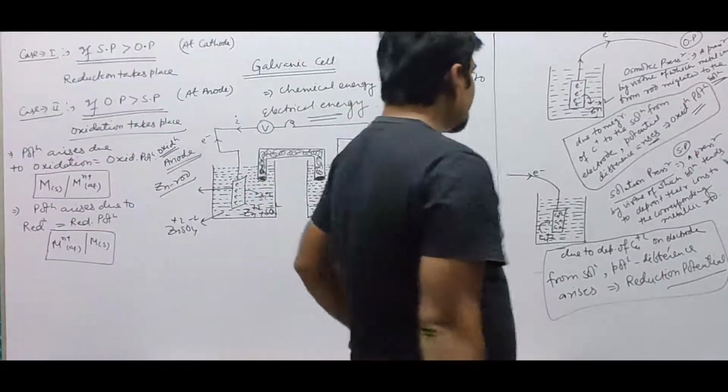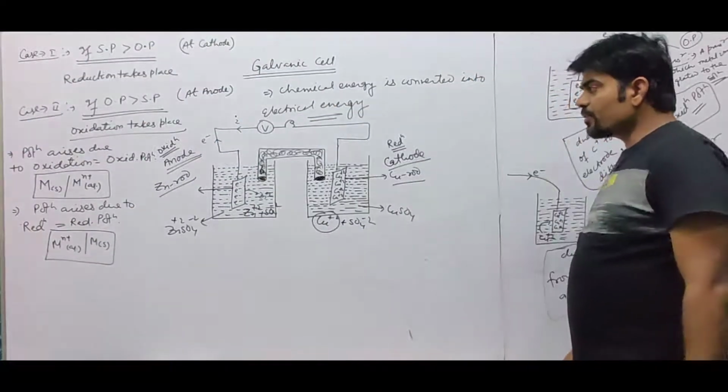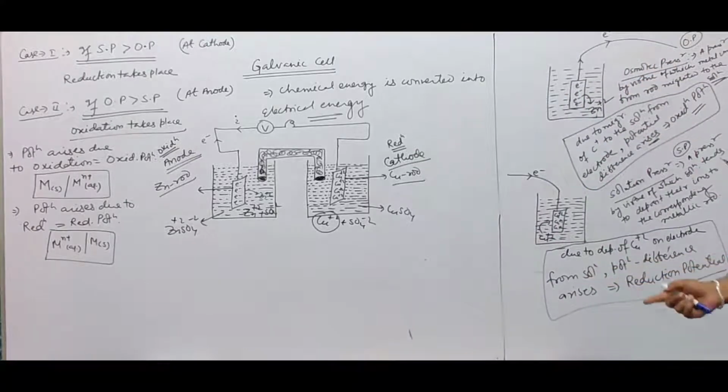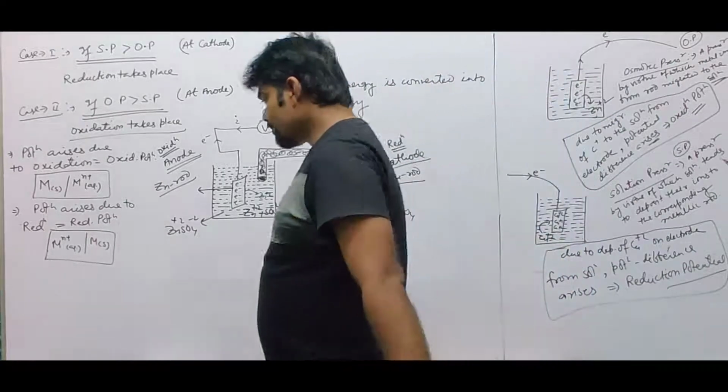Okay, so that is the oxidation potential and reduction potential, how oxidation potential works and how reduction potential works. Okay, do the copy.